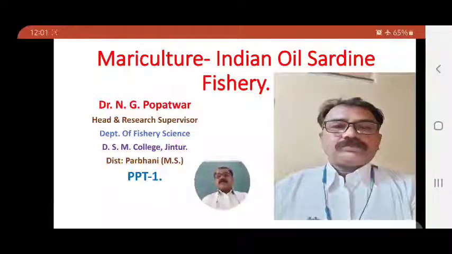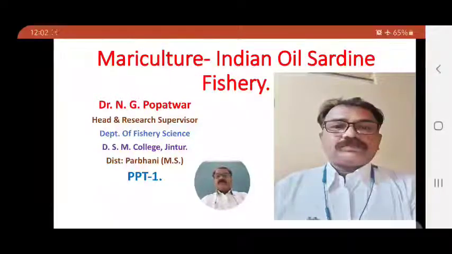The oil sardine fishery exists as a commercially important regular fishery all along the west coast of India. On the east coast, this sardine fishery is of sporadic nature, highly irregular and of no major importance.